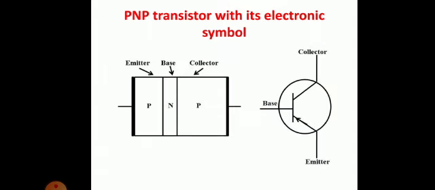This is a PNP type of transistor with its electronic symbol. So you can see that it is having base, that is N type. So N is between these two P. Clear? So P is on both the sides. One will be working as collector, one will be working as emitter, and the middle part will be working as base. Clear?